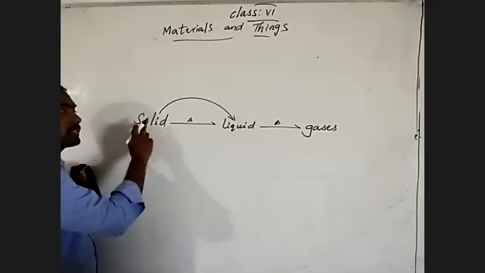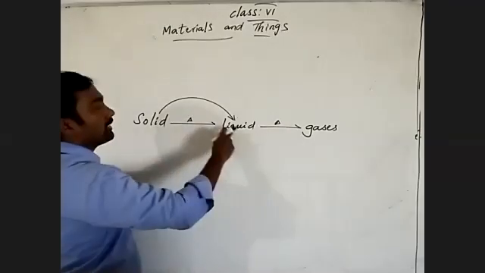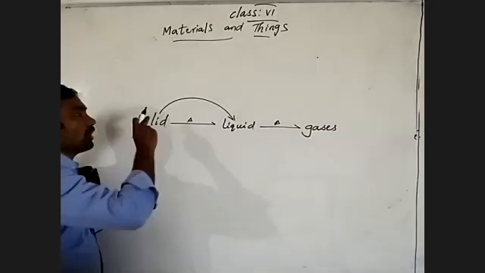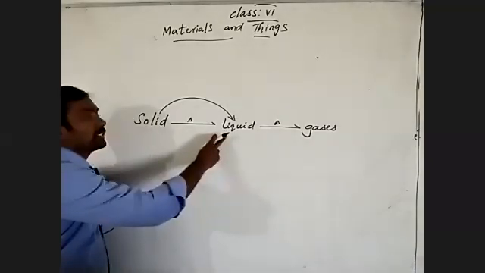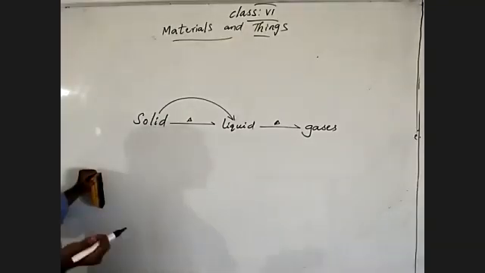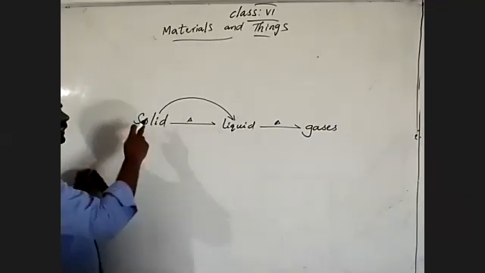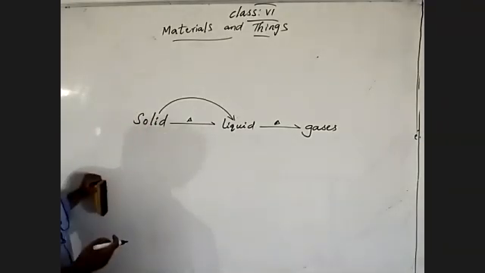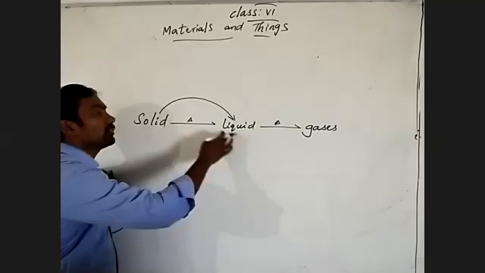When solid state of substances are changed into the liquid state of substances, how will it transfer into liquid state from the solid? Because solid state of substances are gaining the heat energy, receiving the heat energy, or absorbing the heat energy. Understand? By giving heat energy to the solids means whatever it is receiving, it is gaining the heat energy. And that's why it is converted into the liquid.